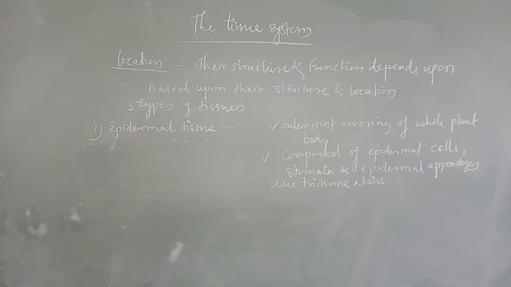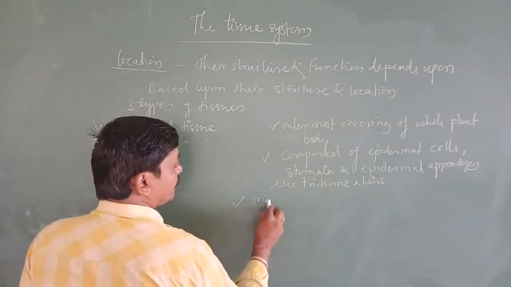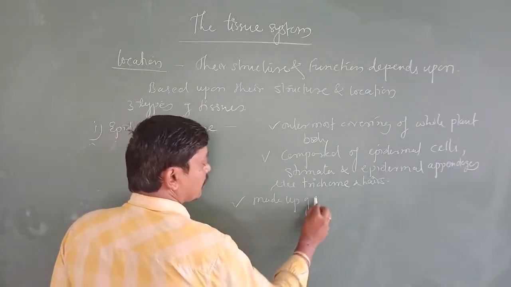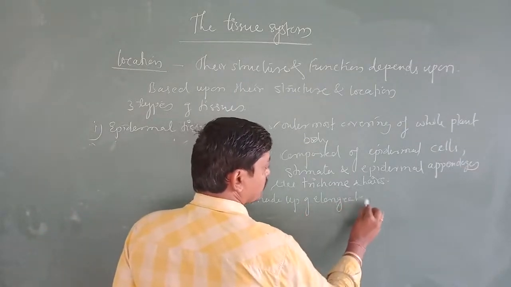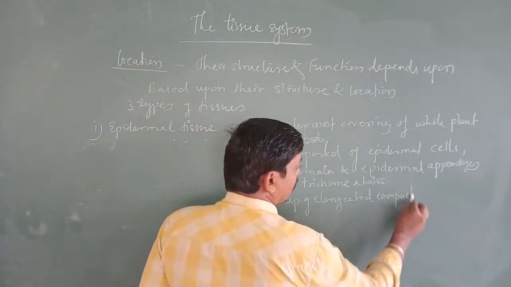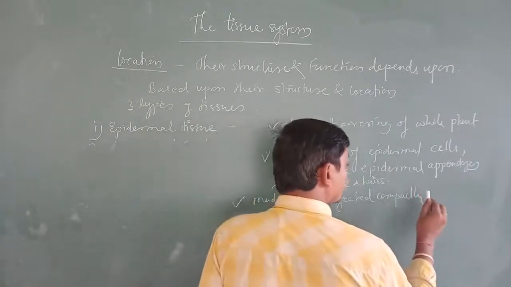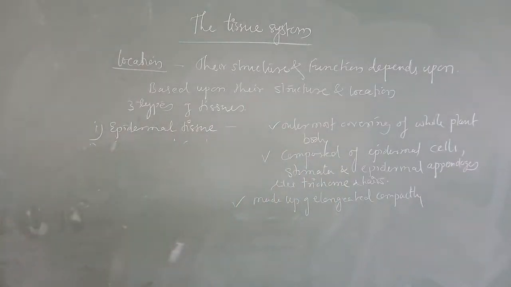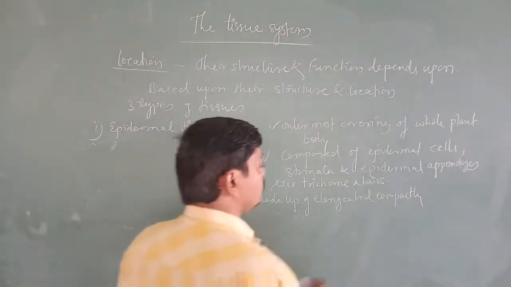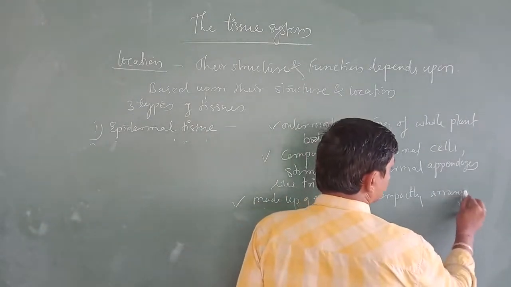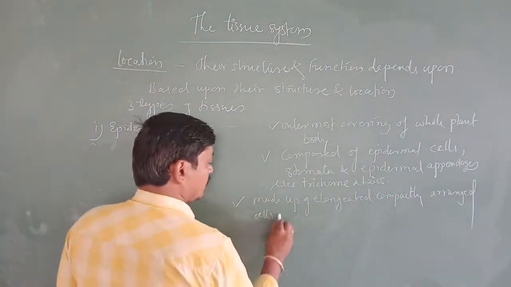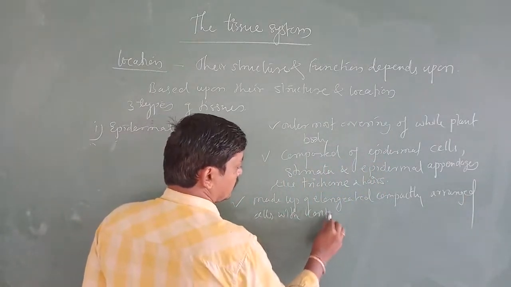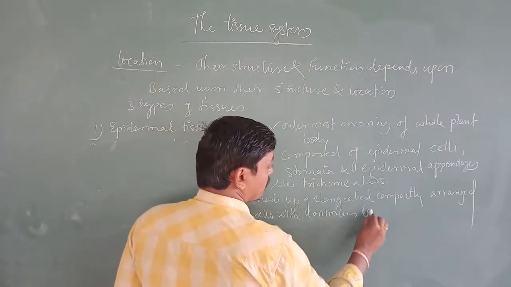The epidermis is the outermost layer of the primary body. It is made up of elongated, compactly arranged cells with continuous layers.